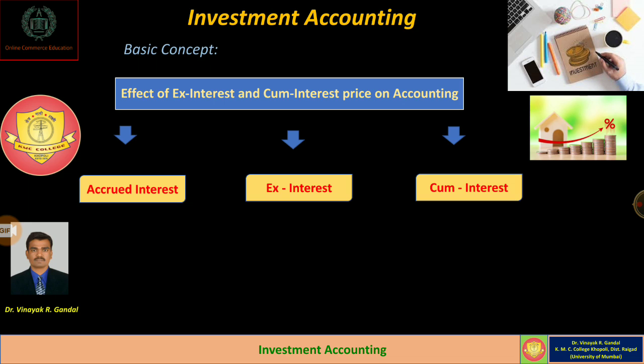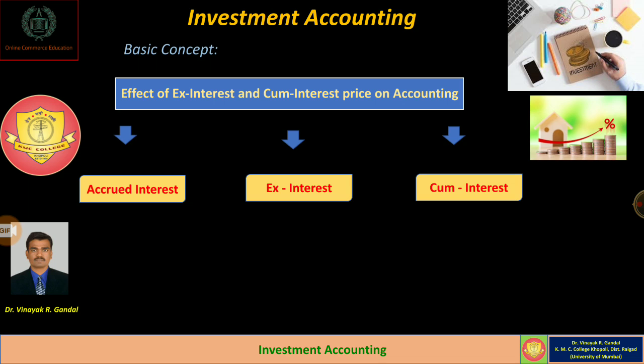So dear students, while keeping the record of investment in the books of accounts, normally these are the two methods of calculation of interest, that is ex interest price and cum interest price. In short, in the case of ex interest price, the price is always separated from the interest.